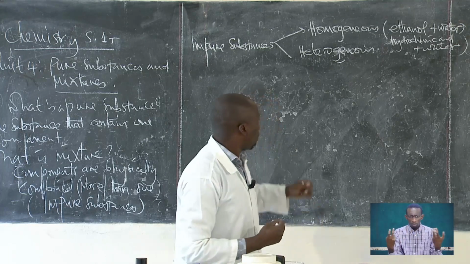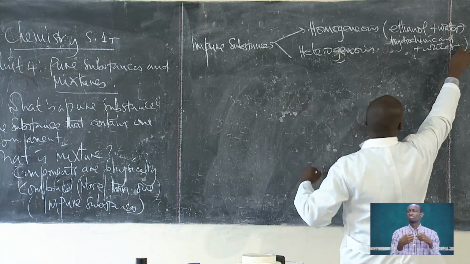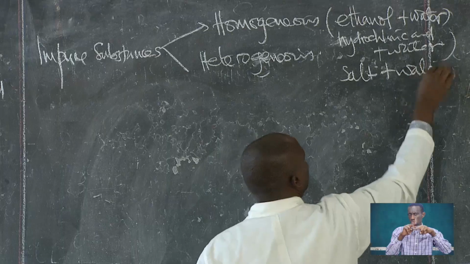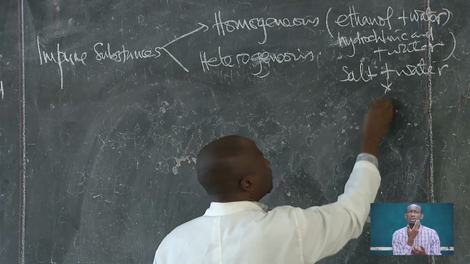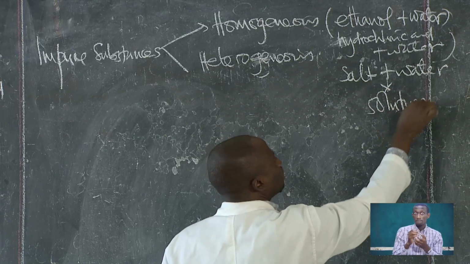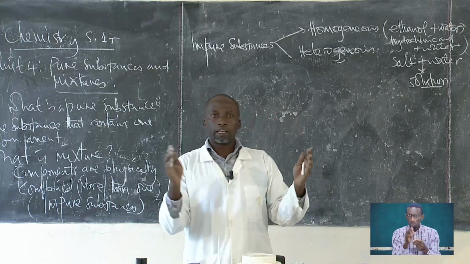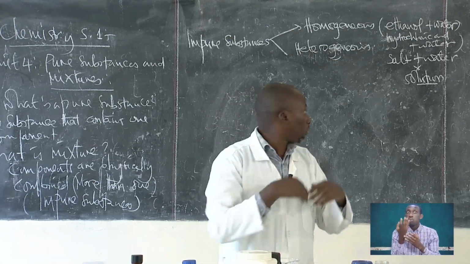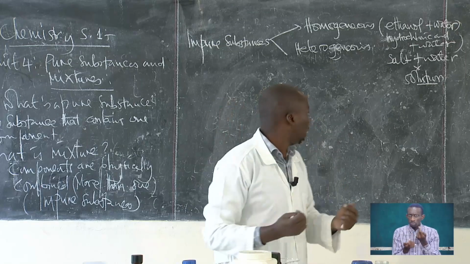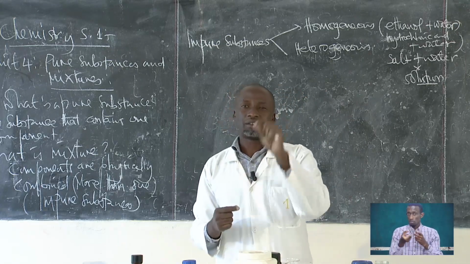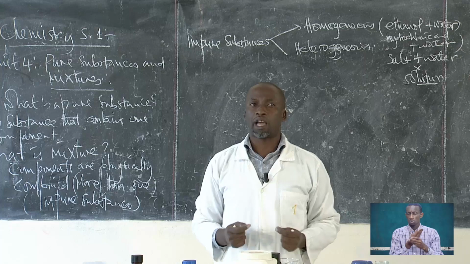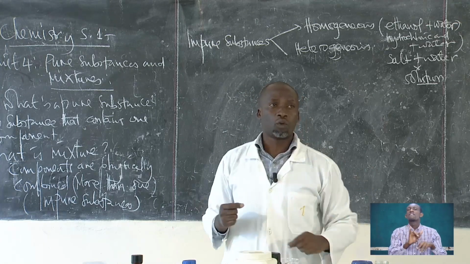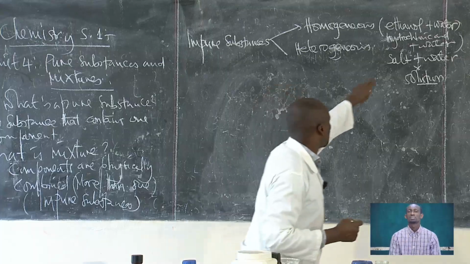And you remember we also mentioned that if you have salt and you dissolve it in water, you get what we call a solution. After dissolving, the salt will uniformly distribute in water and make a solution. So the solution becomes homogeneous. We also gave some special names.